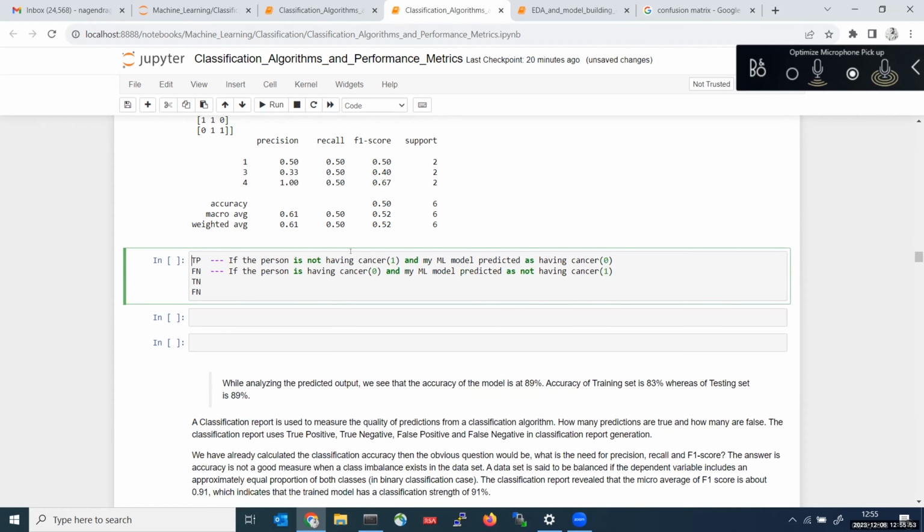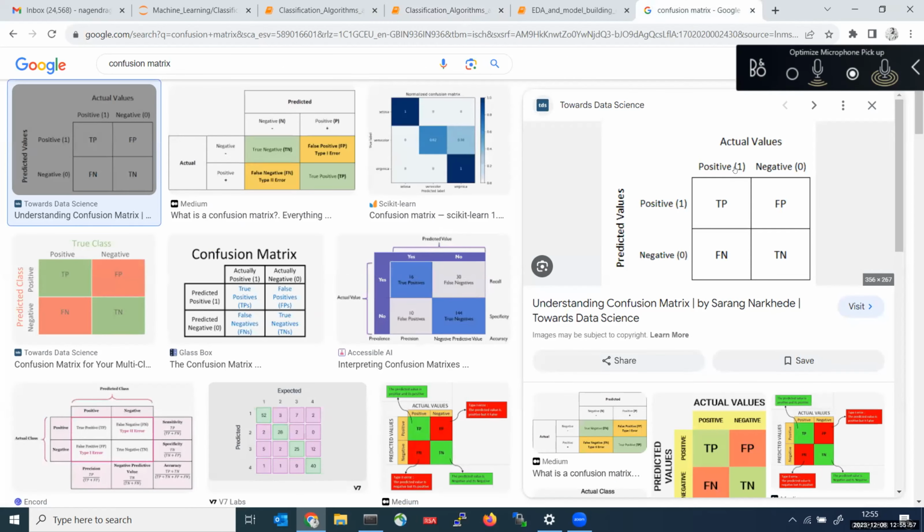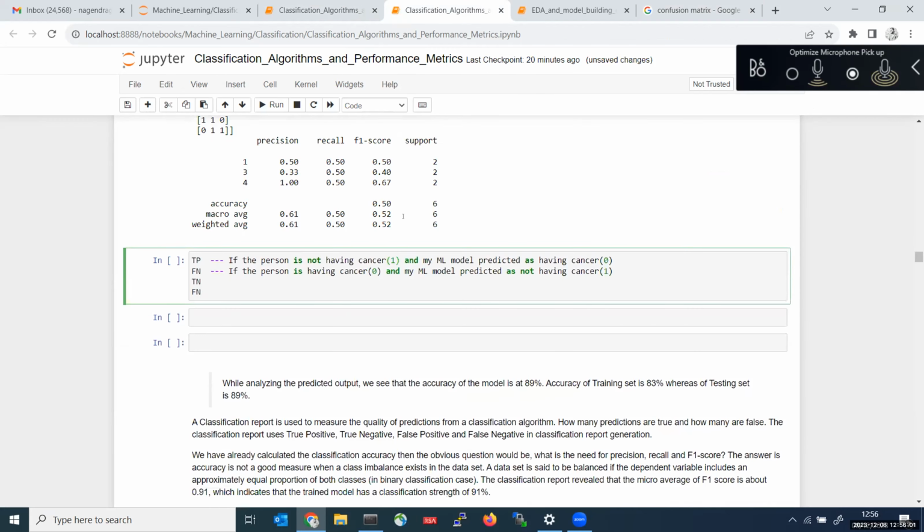If the person is not having cancer, then it has been taken here as positive, 1. And my model predicted as not having cancer. Yes, 1, 1. This is true positive. Not having is positive, and predicted not having is also positive. So both 1, 1, my model predicted.